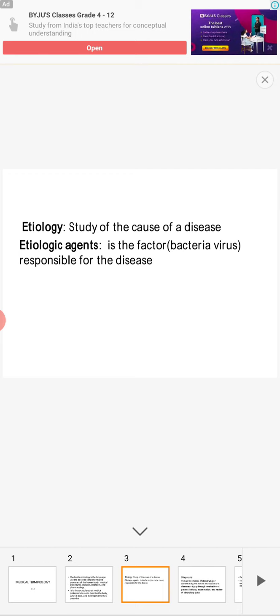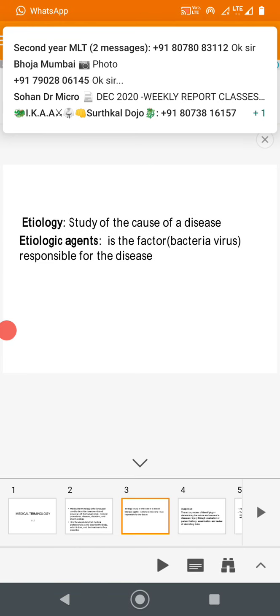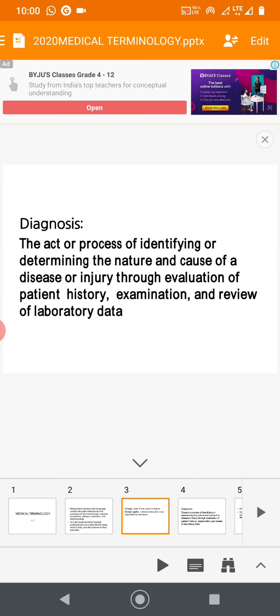That is, the agent means factor. For example, infectious diseases, it may be bacterial cause, virus, or other microbes. So they are etiologic agents. Okay, etiology is the study of the cause of a disease.